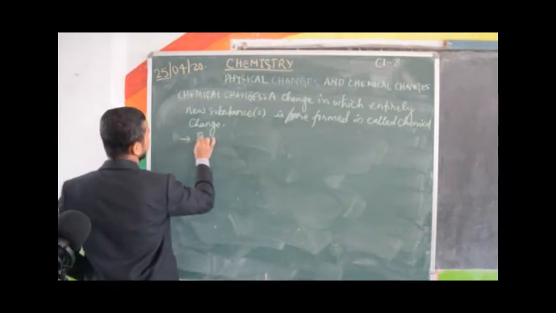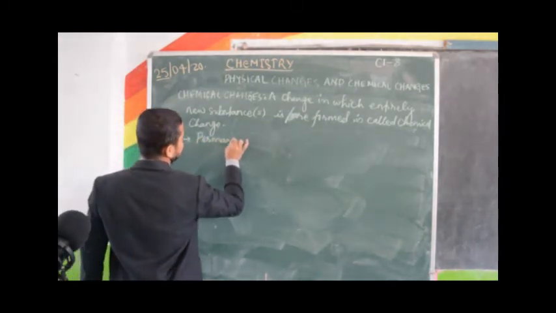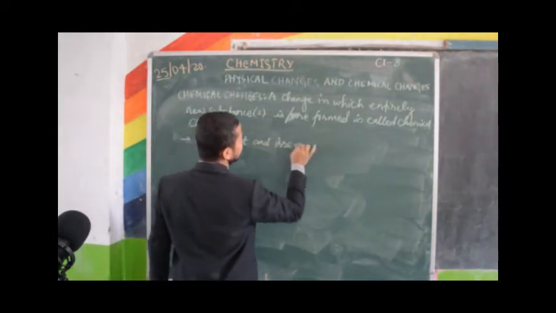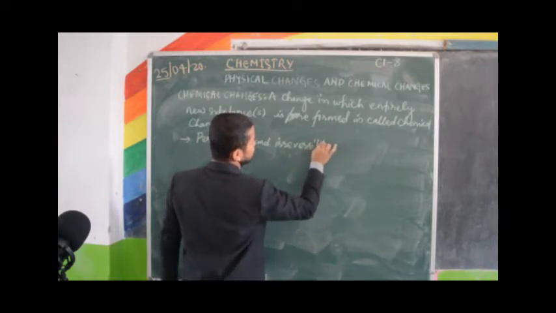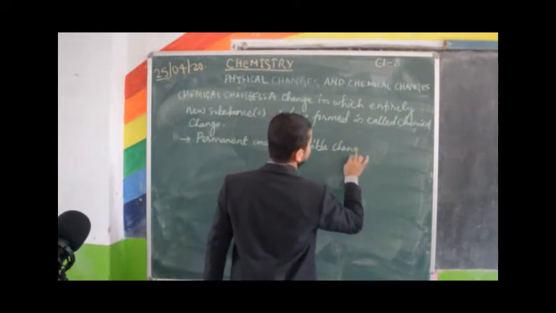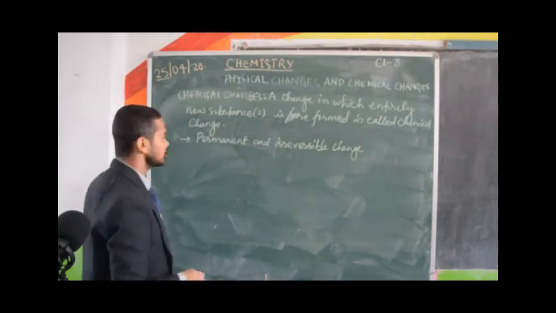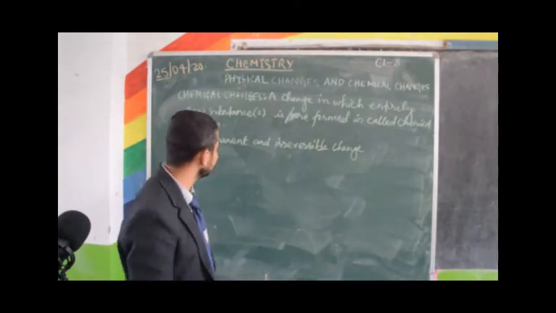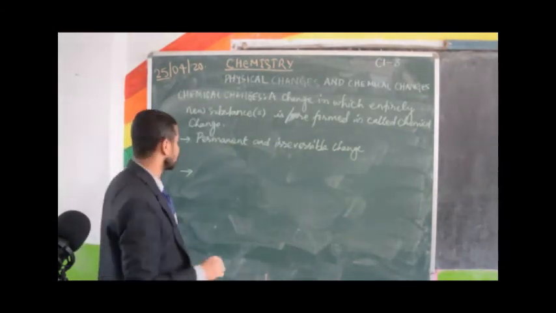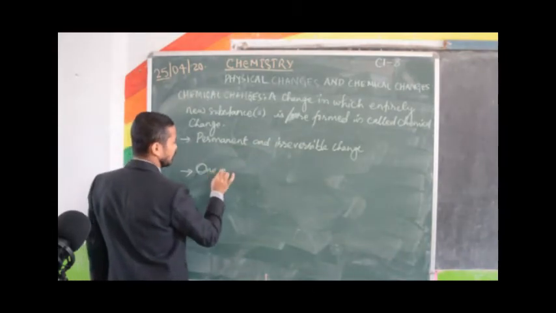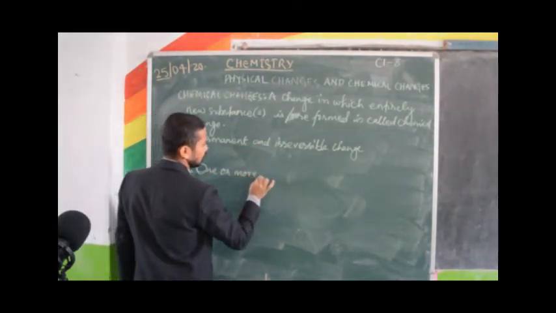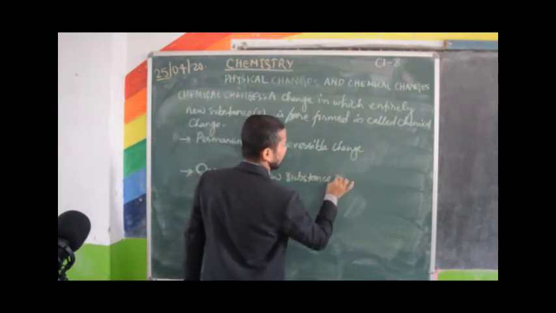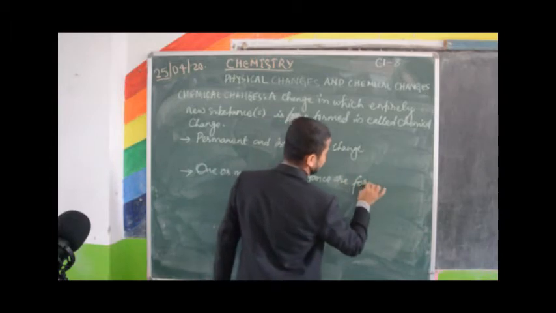Number one: permanent and irreversible change, just opposite to physical change. Number two: one or more new substances. In physical change, no new substance was formed, but here one or more new substances are formed.